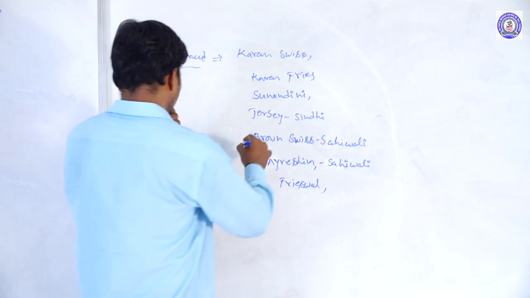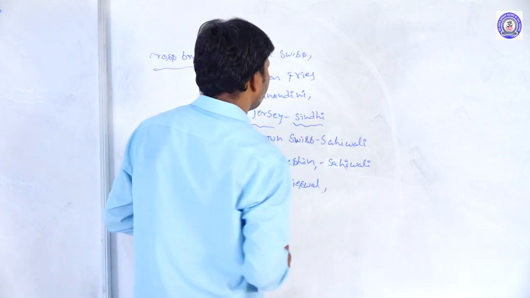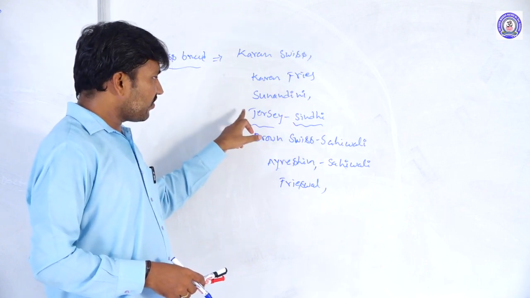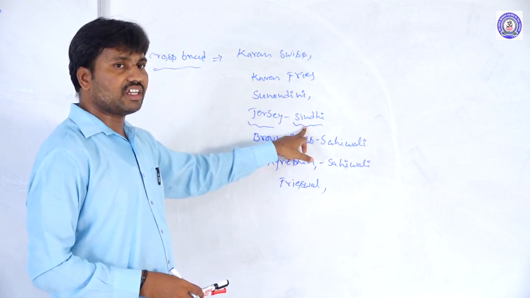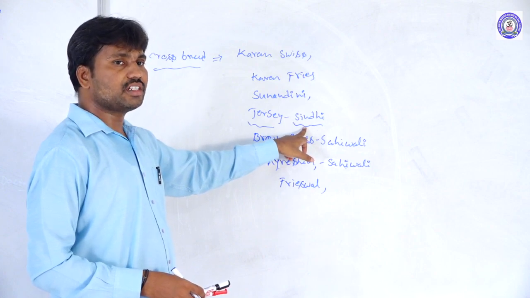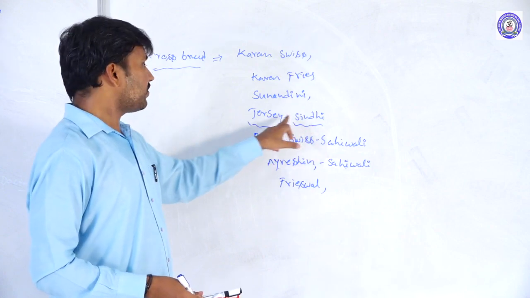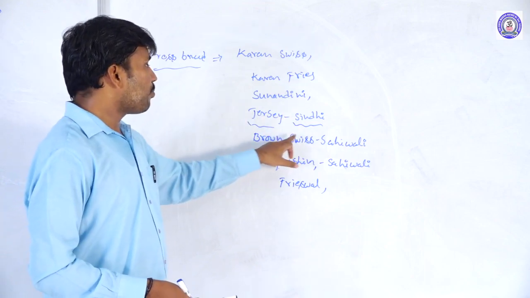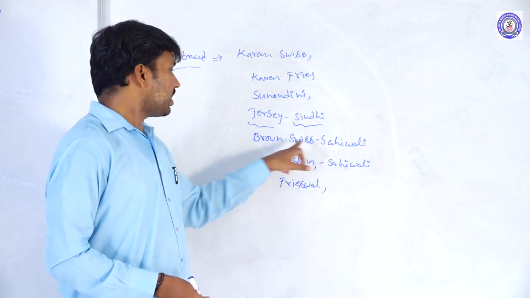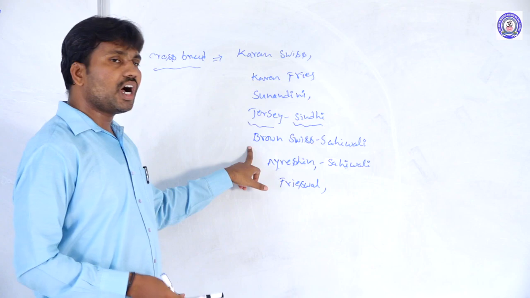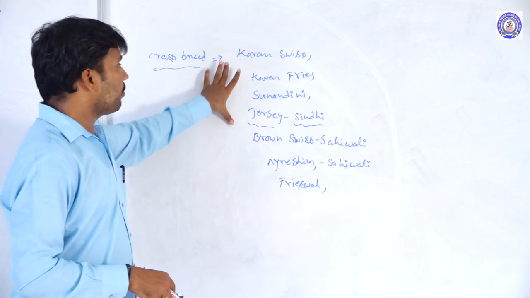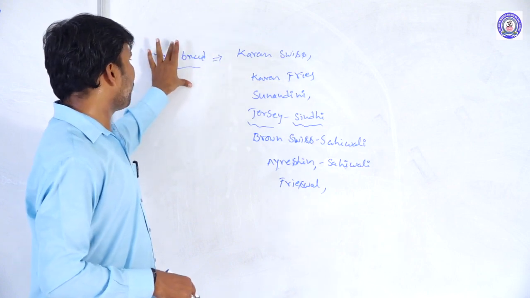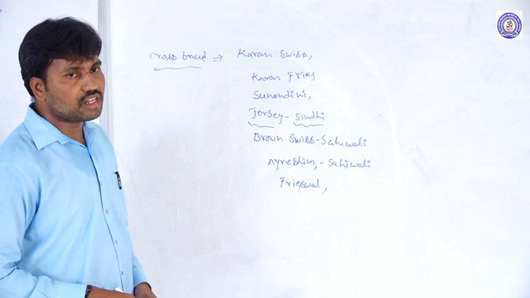For example, we are taking the Jersindi. Here the Jersey variety is crossed with the Sindhi variety, the native breed. The Red Sindhi variety is crossed with the Jersey, forming crossbreed varieties. Like that, the brown Swiss with the Sahiwal. The Sahiwal breeds are crossed with the brown Swiss variety. By crossing exotic and native varieties, we develop crossbreed varieties.